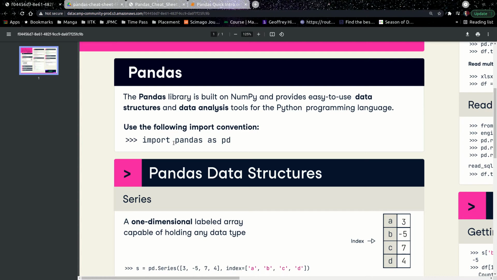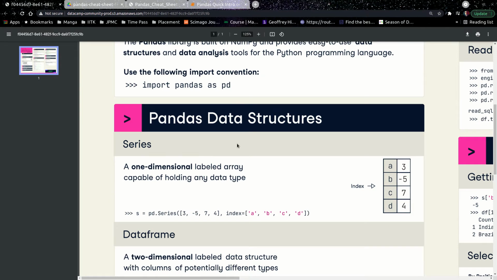This is not only for pandas. Whenever you're trying to import any library which has more than 10 or so characters, and it will be used frequently, then try to import it as a kind of shorthand notation, right? I try to import it as df here. So my preferred notation is df, but pd is also fine. Import pandas as pd, right?